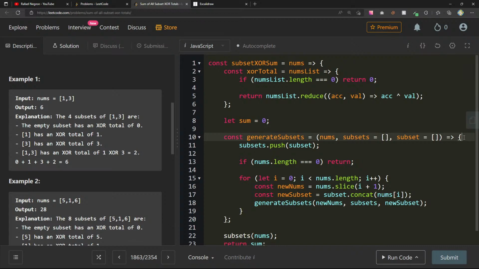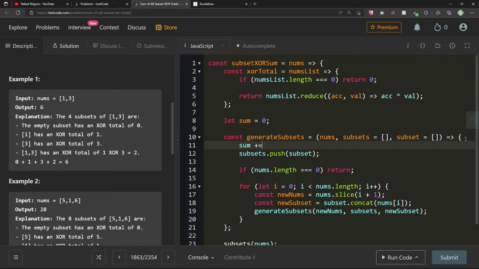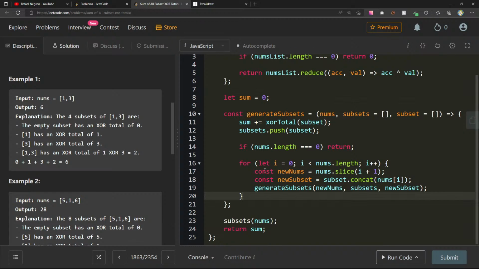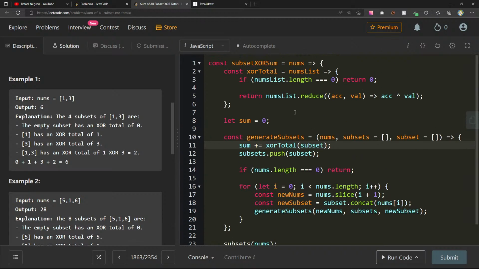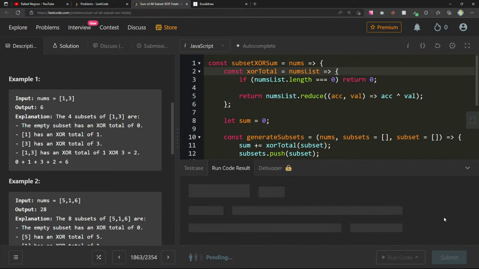Subsets.push(subset). Here we can say sum plus equals XOR total of subset. Also, I just realized that I don't really need to keep track of the subsets, right? But let's see if this works. XOR total of subset. It seems like we're doing this multiple times. That's one thing I would like to improve on, but let's give it a shot.